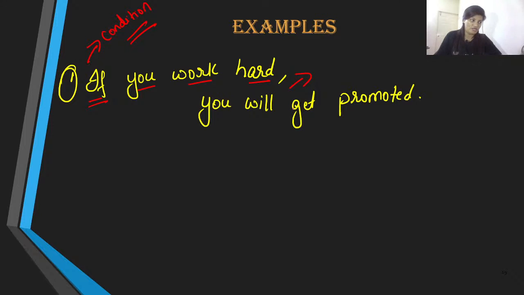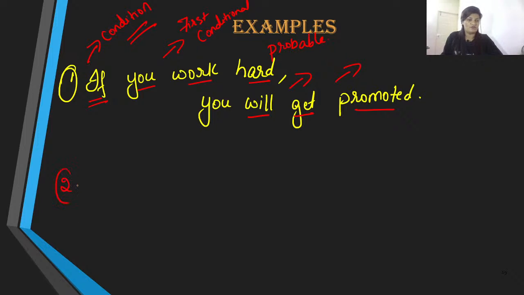Well, we are not assuring, but what we are saying is the probability of this action happening is more, that you will get promoted. Sure, right? If you work hard, then you are going to get promoted for sure. So this is about first conditional, or probable. That's what we refer to that as.